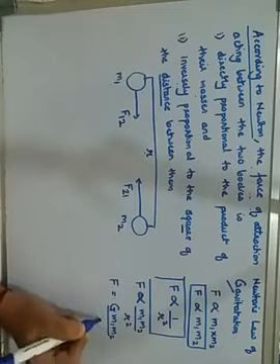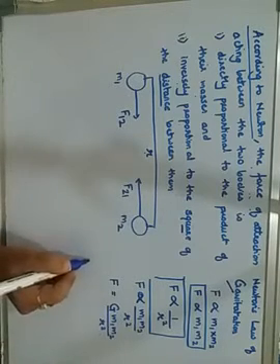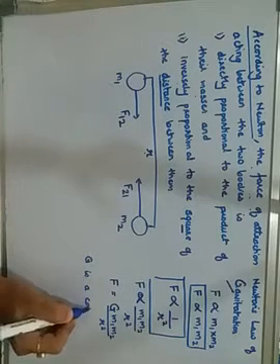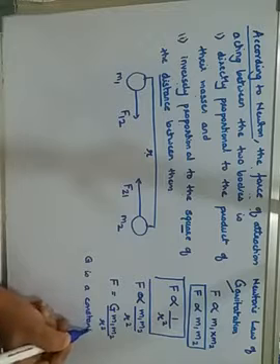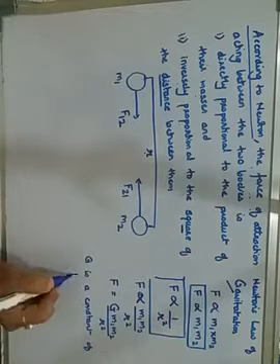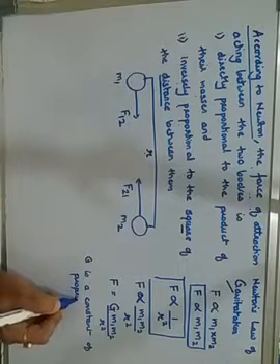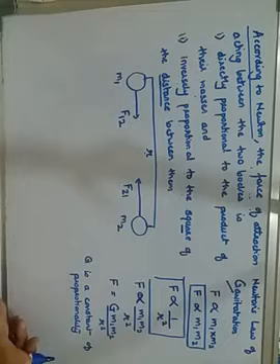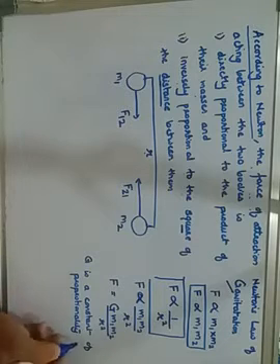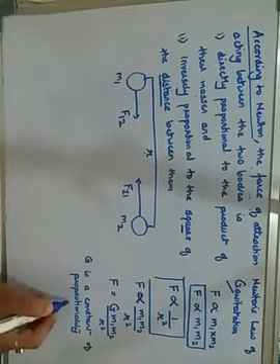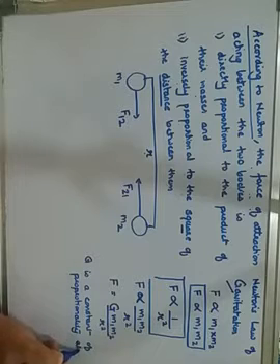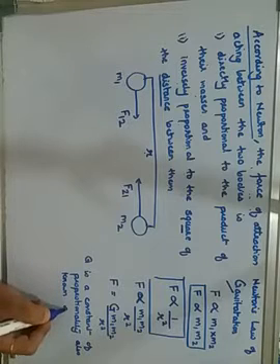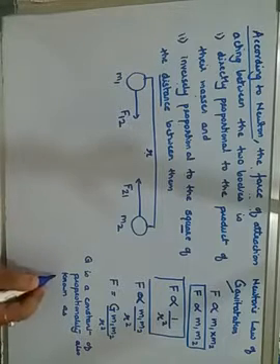into m2 upon r square, where G is called a constant of proportionality, which is also known as gravitational constant.